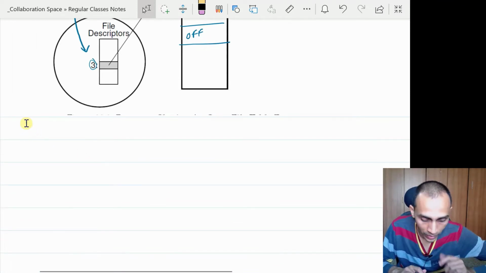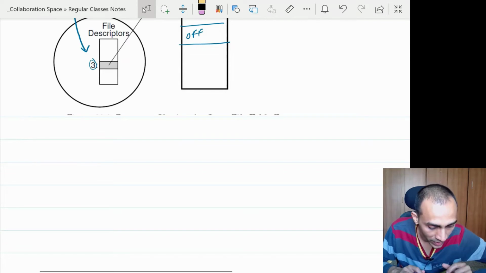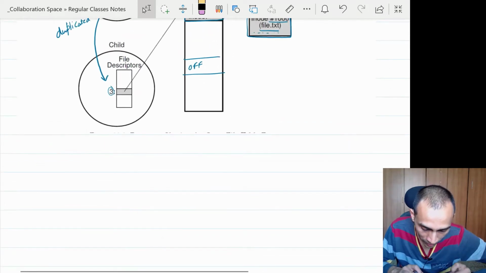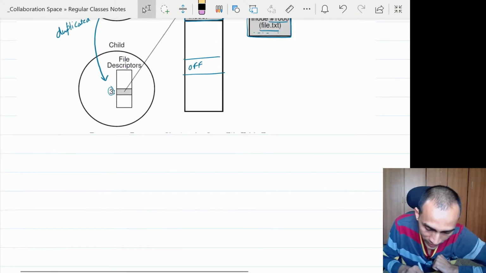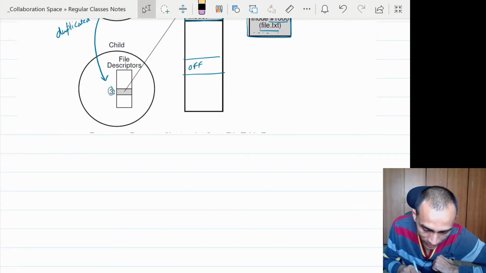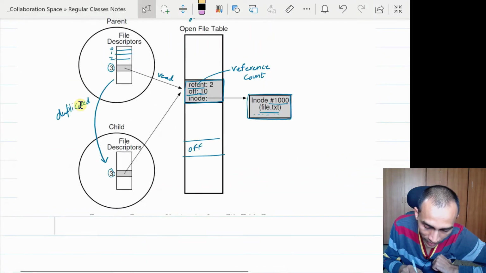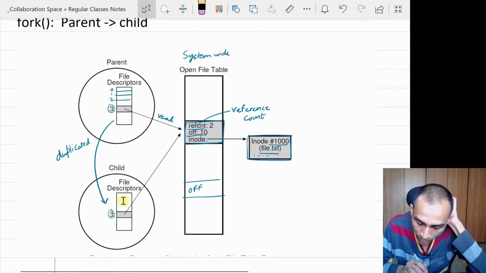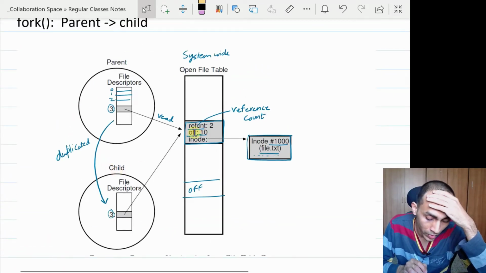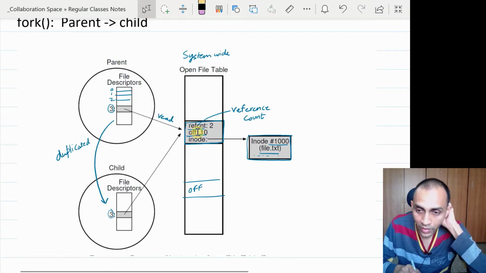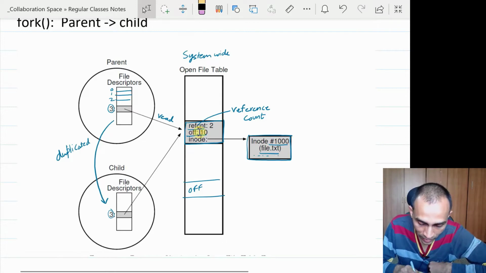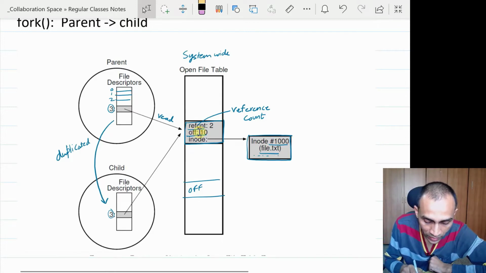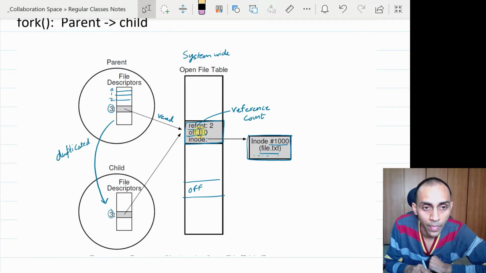Now, one thing is that you may be a little bit worried when you are doing a fork and both parent and child have the same handle to the same entry. Is it good or bad? Because if the child does a read operation, it is going to change the offset, and that changed offset will reflect for the parent also.